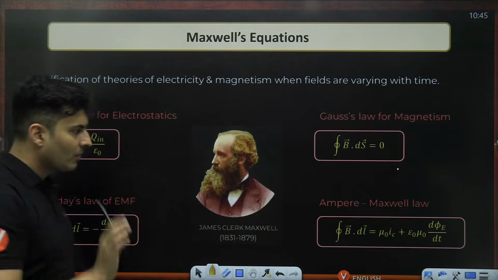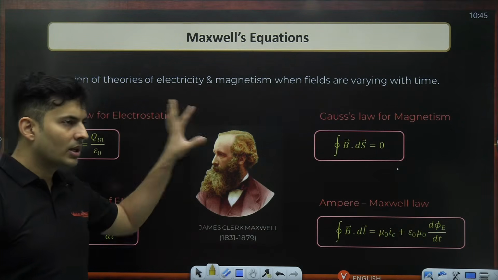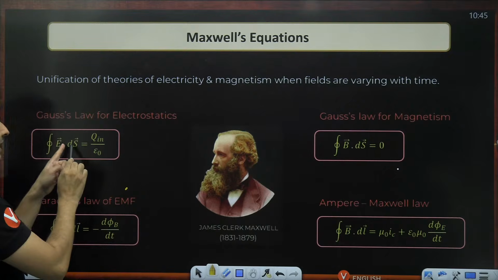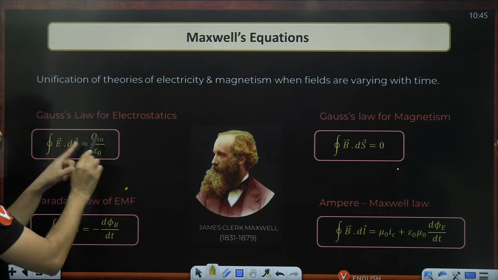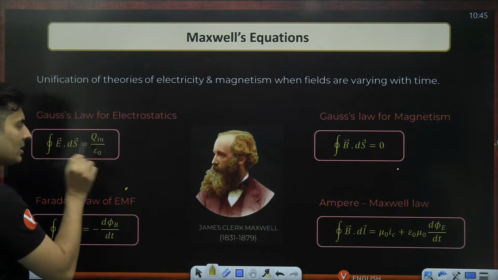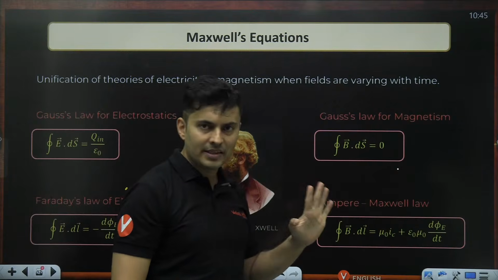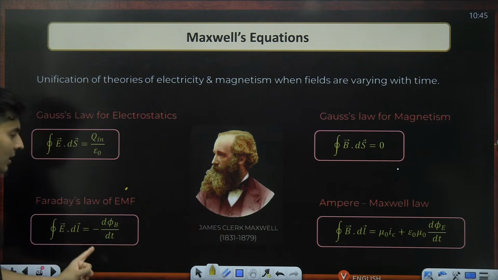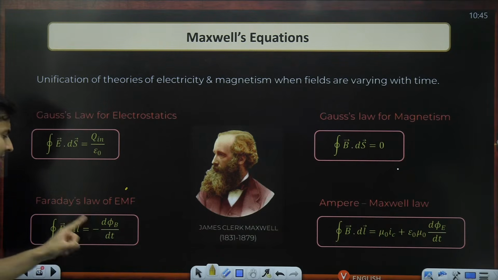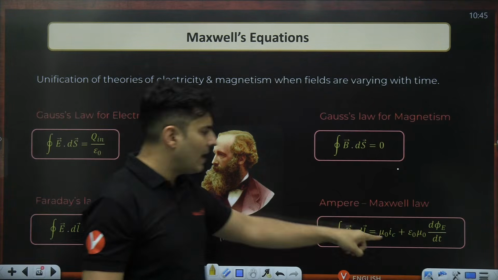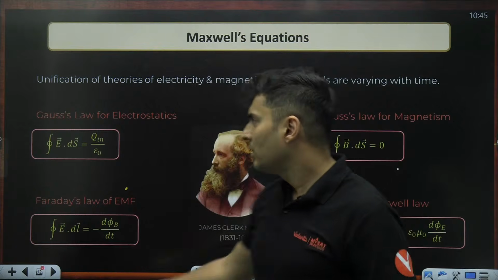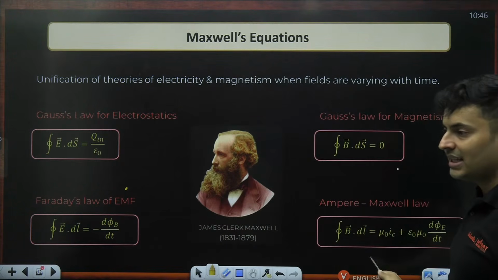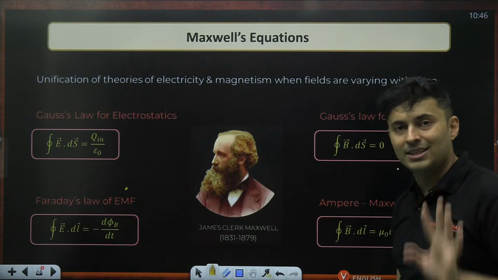Is that right, everyone? So these are the four important laws. See, the first two laws here, both are integration with areas. So the integration of area gives, for electricity, charge by epsilon. For magnetism, it is zero because there is no net magnetic charge inside. For length integral, this is Faraday's law. Here it is Ampere's law. That's the only difference. So first time you are integrating with area, second time you are integrating it with length. All the integrals are closed integrals.